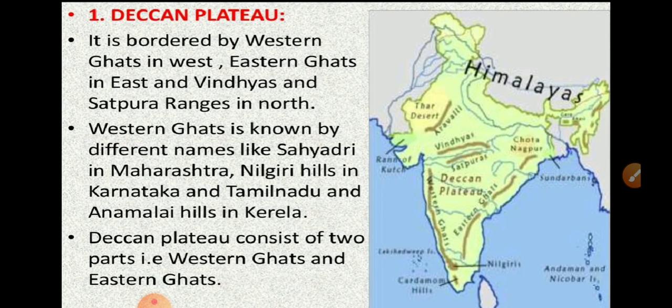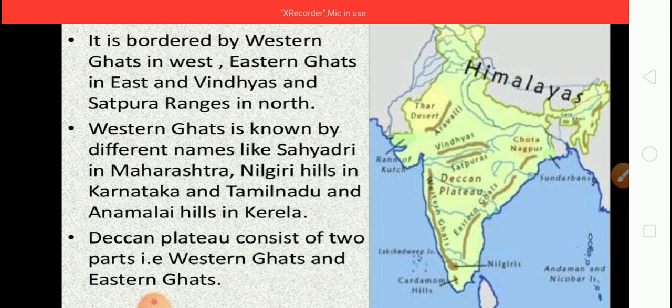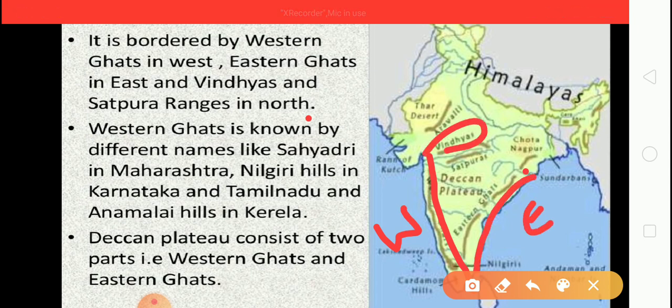Deccan Plateau. This is the location of Deccan Plateau. It is bordered by Western Ghat in the west, Eastern Ghat in the east, and Vindhyan and Satpura ranges in the north.